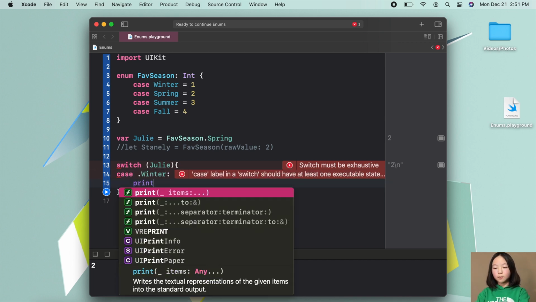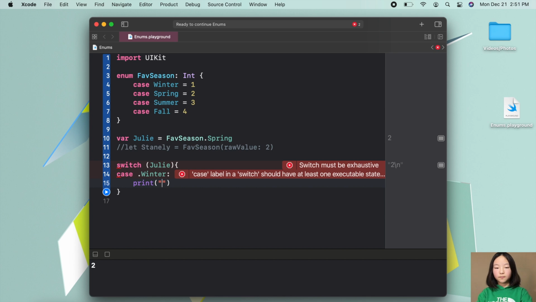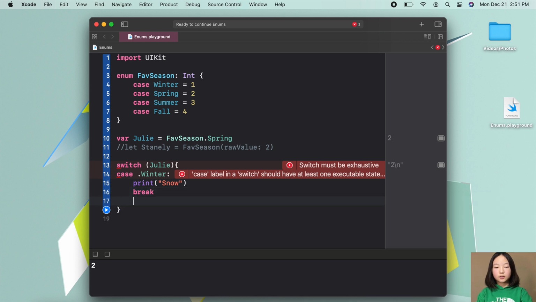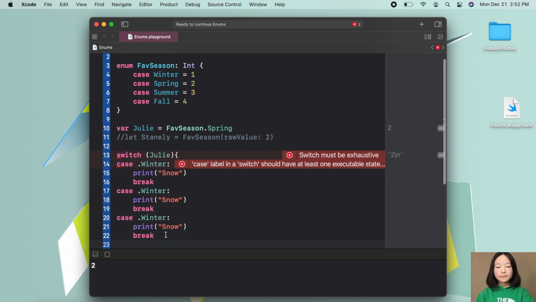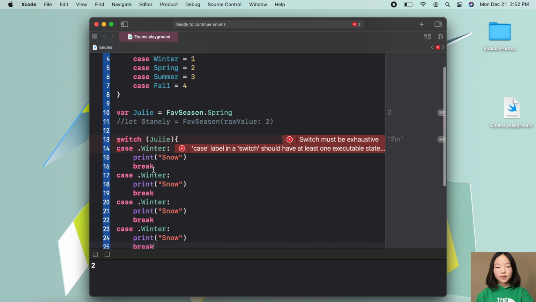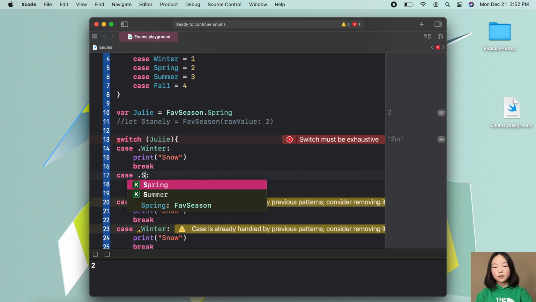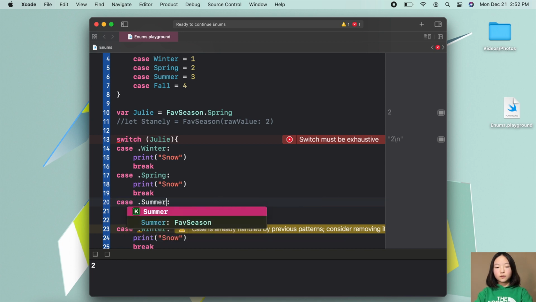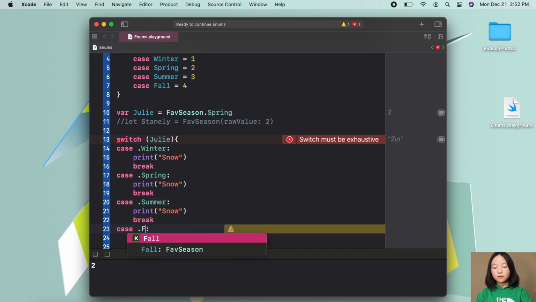So print snow. And then we'll just break and copy and paste this code. And then we'll say, let's say spring, summer, and then fall.